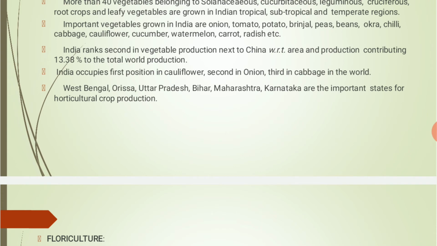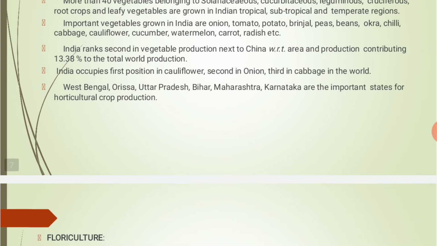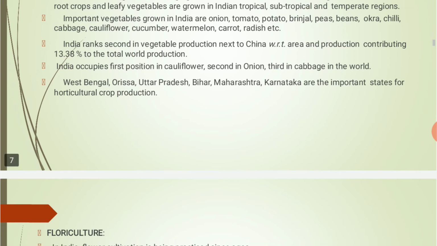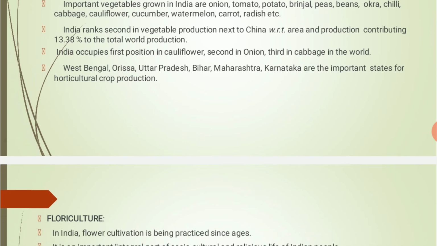So globally also, India contributes a large vegetable production. India occupies first position in cauliflower, second in onion, third in cabbage in the world. West Bengal, Orissa, Uttar Pradesh, Bihar, Maharashtra, Karnataka are the important states for horticultural crop production. So these are the states which produce a huge quantity of vegetables.